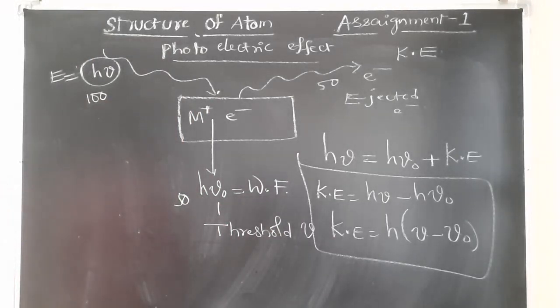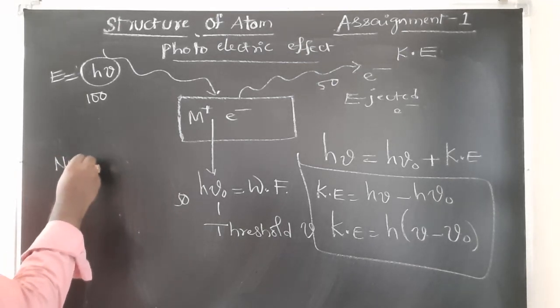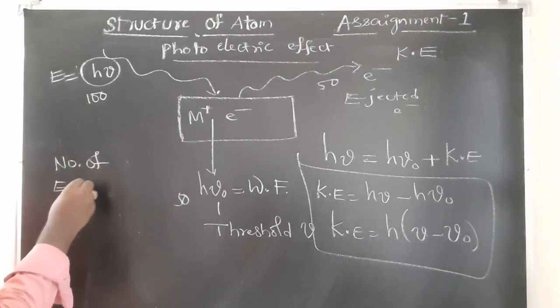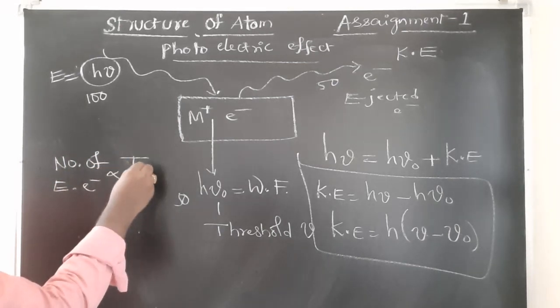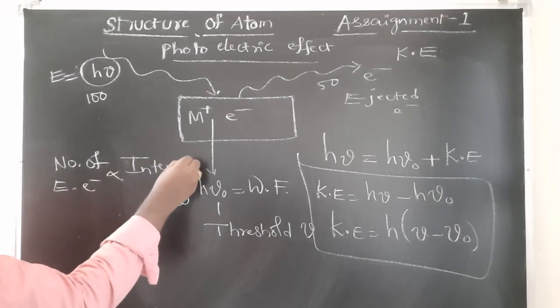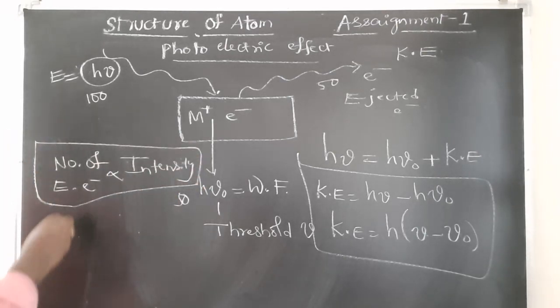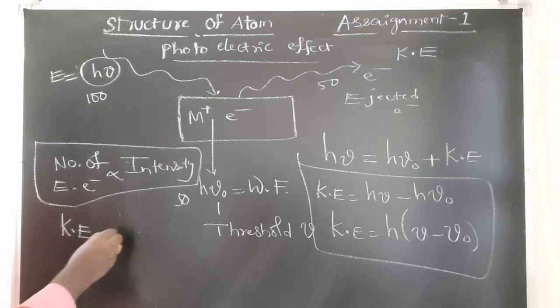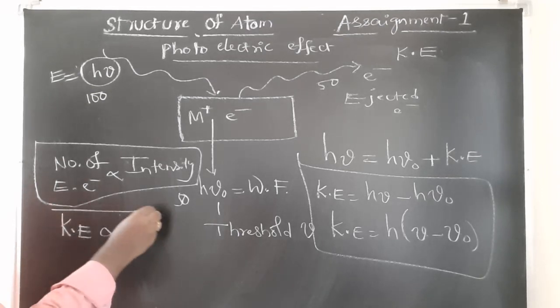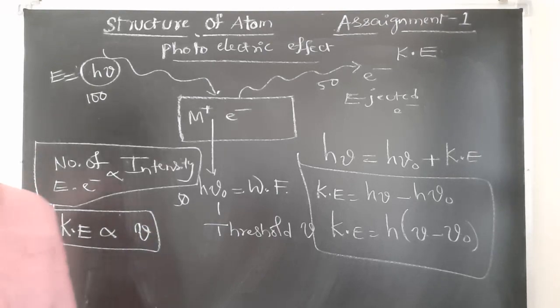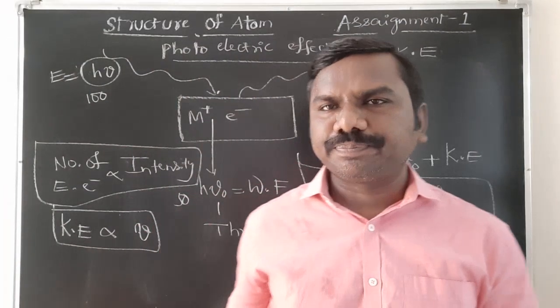Here, two points are required for us. The important points are: the number of ejected electrons is directly proportional to the intensity of the radiation passed. Next, kinetic energy is directly proportional to the frequency of the incident light. These two points are very, very important.